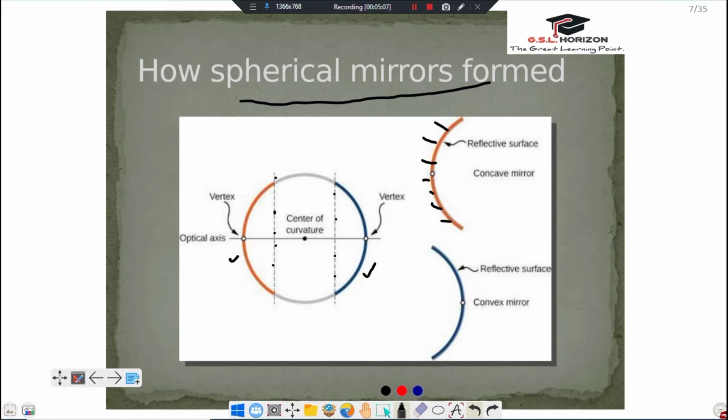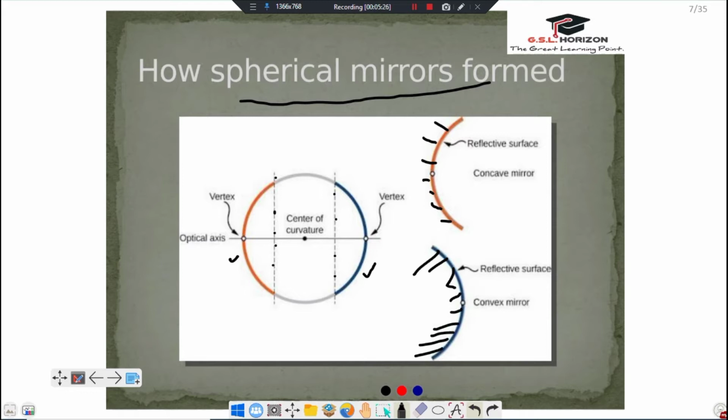And in a convex mirror, the reflecting surface is on the outer side, and the inner side is a rough surface.